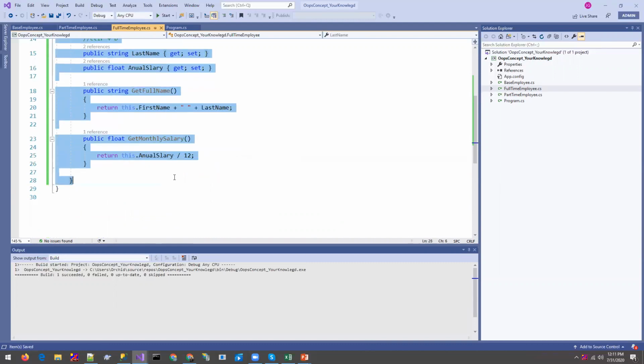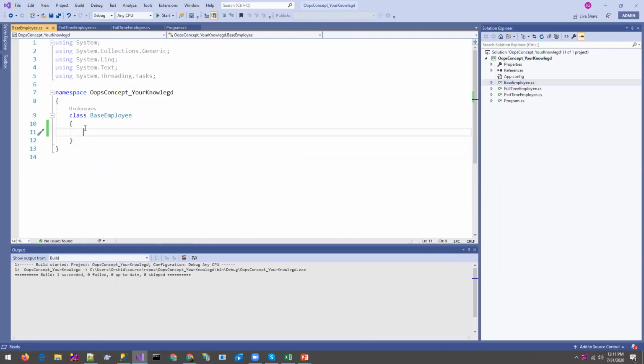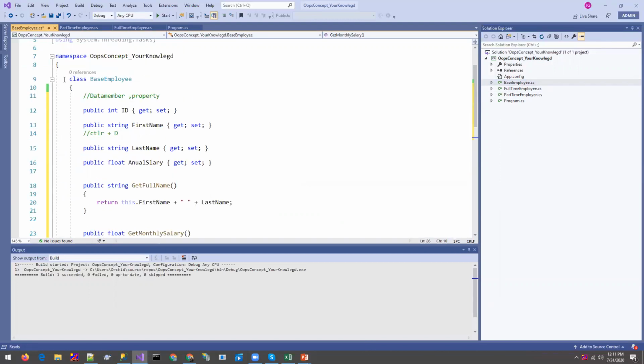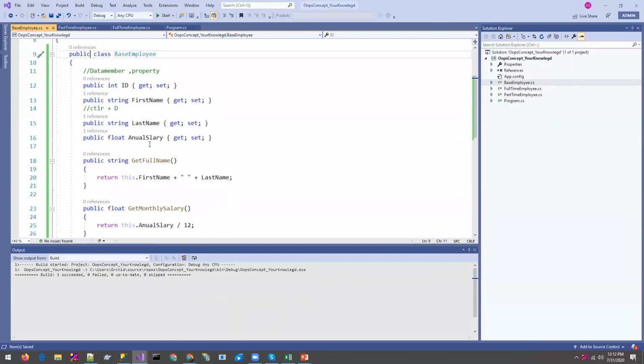Let me copy everything first. In the base class, first create this class as public, so we can inherit. So basically inheritance is when one class has data members and member functions, and we use those data members and member functions in another class. It's kind of like getting all the data members and functions from the other class into our new class. You get the idea. Let me move on.